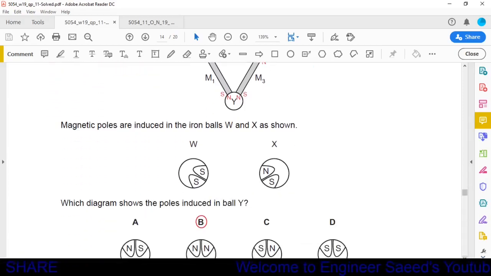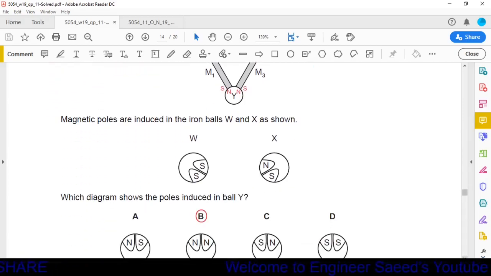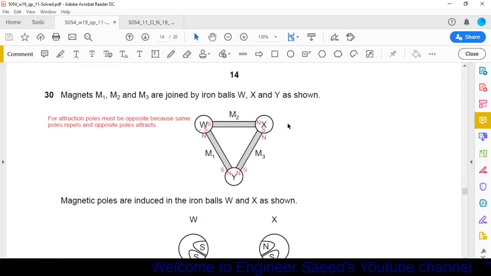Which diagram shows the poles induced in the ball Y? First we check the ball X. In ball X on this side there is a south pole, so definitely in the magnet here will be a north pole. When this pole of the permanent magnet is north, this side will be south pole. When this side of the magnet is south pole, then definitely for the iron ball here will be a north pole because opposite poles attract each other. So on ball Y, on the right hand side the pole will be north.